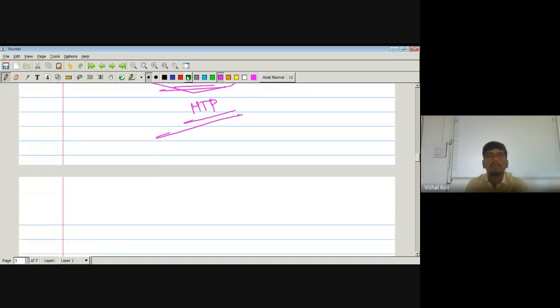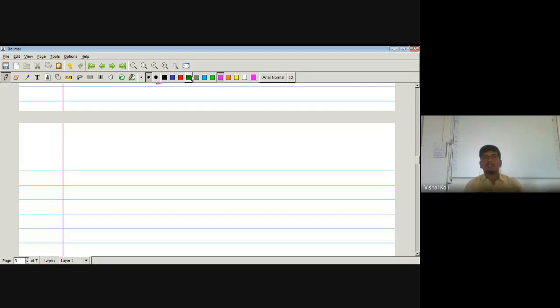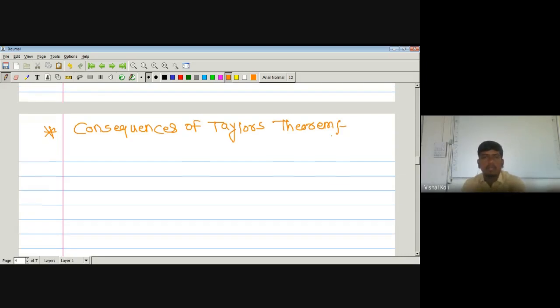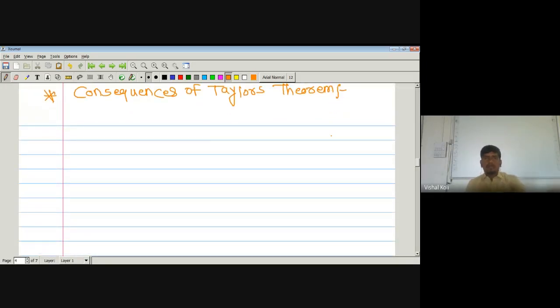Then we will see some consequences of Taylor's theorem. Okay, there are three consequences which depend on Taylor's theorem.